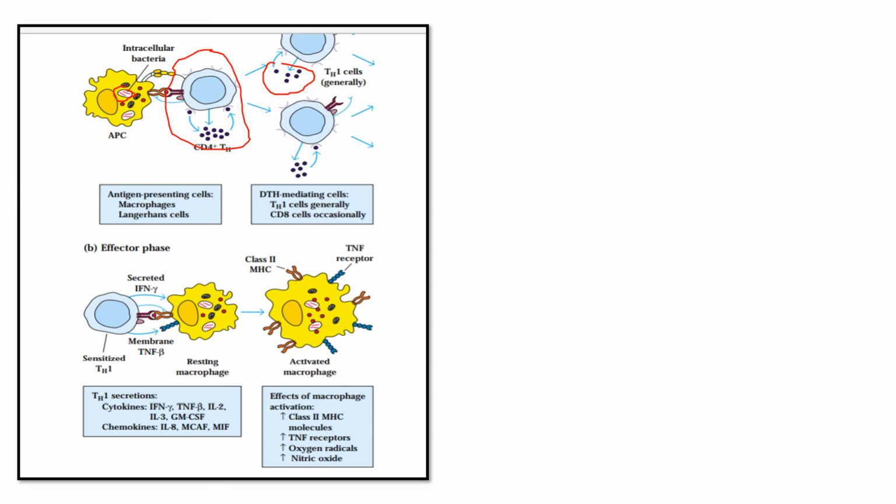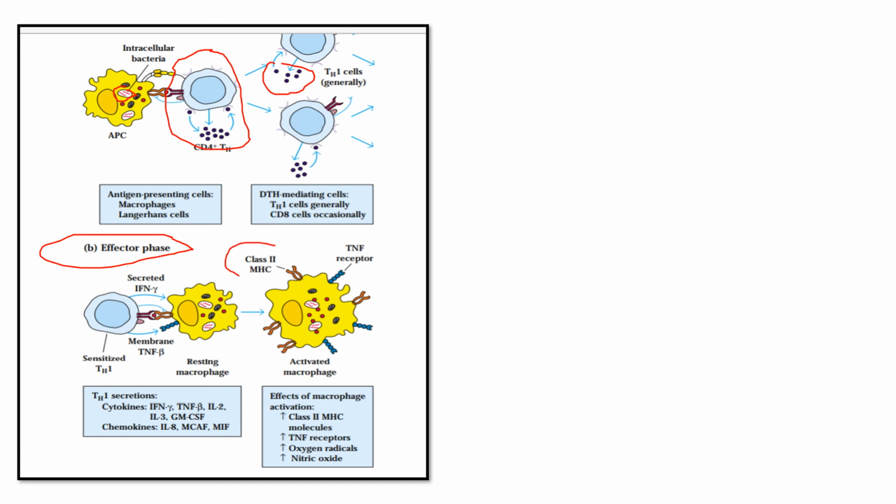What is the effect that takes place here? When the T helper cell binds with the inactive macrophage cells, the macrophage is automatically activated. When the activation takes place, what happens in the macrophages?